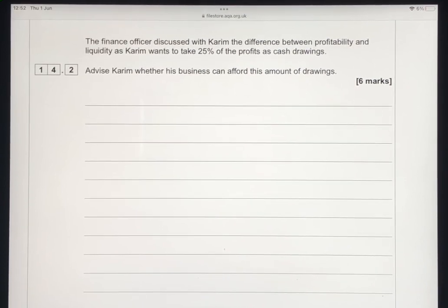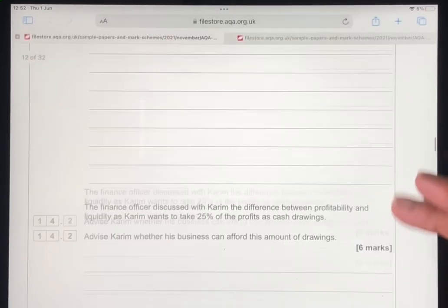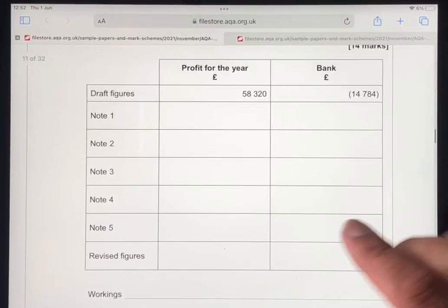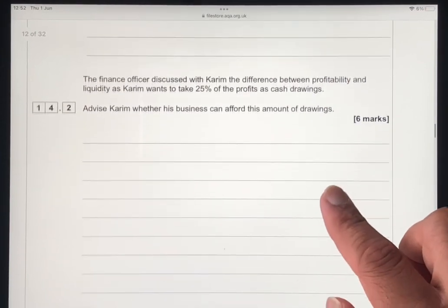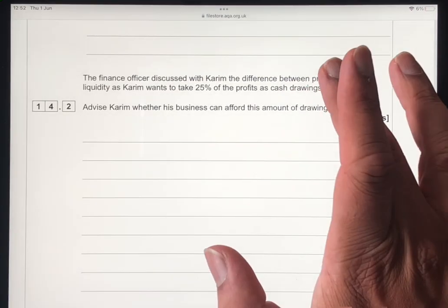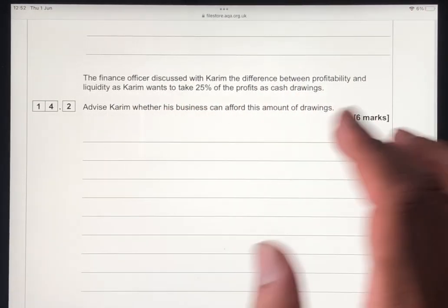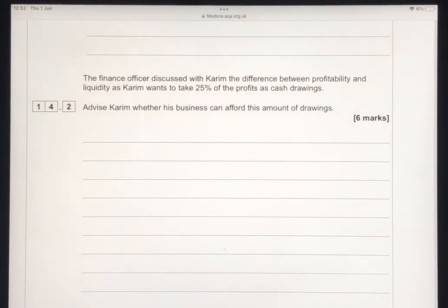Okay, so a quick recap on this question, which is the 2021 paper, question 14. It was a cash and profit question where we worked out the profit for the year and bank. The question is basically saying that Karim wants to take 25% of the profits. Obviously, they mention profitability and liquidity and the difference between them, and that's something we want to address in the question. And we need to answer the question about whether he can afford it or not.